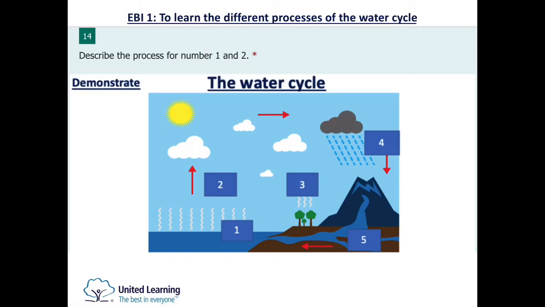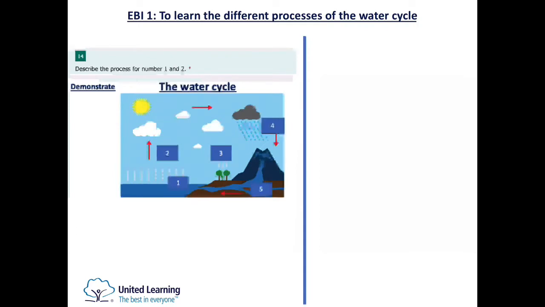So the first EBI point 1, is to learn the different processes of the water cycle. And you can see in this question over here, describe the process of 1 and 2 in the water cycle. This is one of the questions that came up. So we're looking at processes 1 and 2. Now, I'm going to show you some of the answers that I've got, as I usually do. We're going to examine these answers and see if they earn a mark, and see if we can improve it to get the full marks if it needs to. So some of the answers I've got. So let's have a look at the first one.